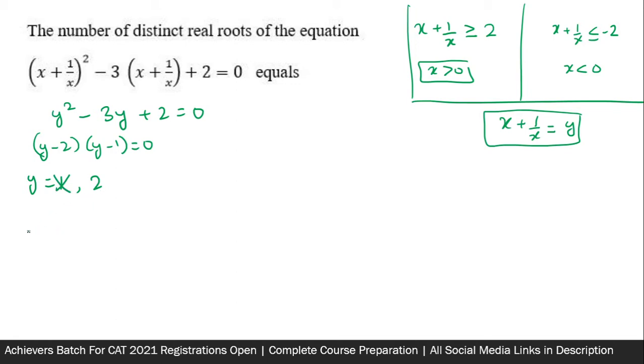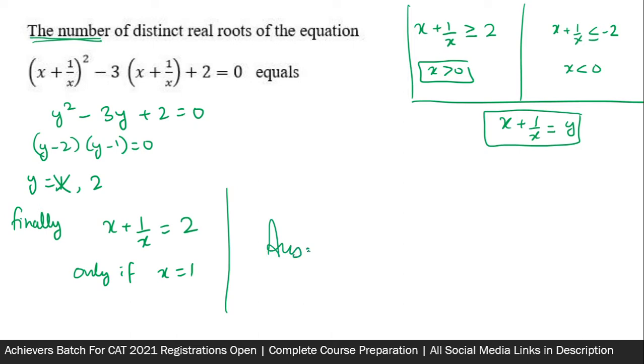So on the whole, finally we come to the conclusion that this x plus 1 by x is equal to 2. And you know that is only possible if x is equal to 1. So there is only one solution to this question, and that is x is equal to 1. Again, you have not been asked the value of x, you have been asked the number of distinct real solutions. So I think the answer here is 1. So this was the second question. Hope you understood this.